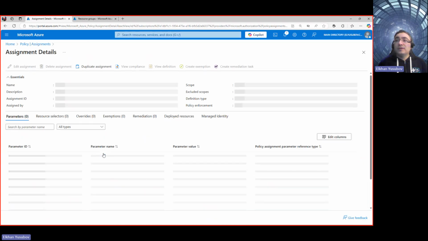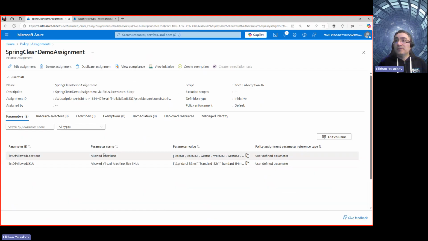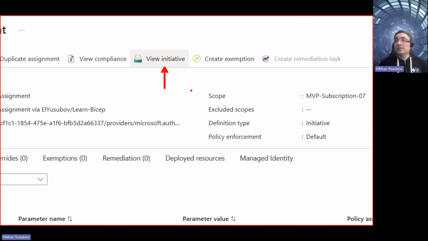If you look into that, we should be able to see that it has parameters. But what about those definitions, right? The policy definitions or rules that are going to be part of it. If you want to see that, you can click on View Initiative here. This is how they are connected.